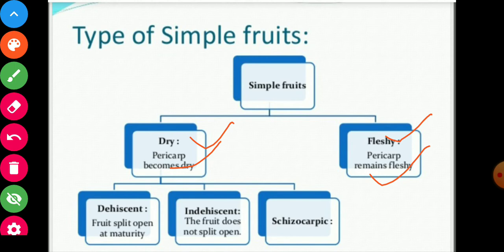These dry fruits may be dehiscent: the fruit splits open at maturity. Dehiscent means the fruit splits open. Indehiscent means the fruit does not split open. And the third one is schizocarpic.